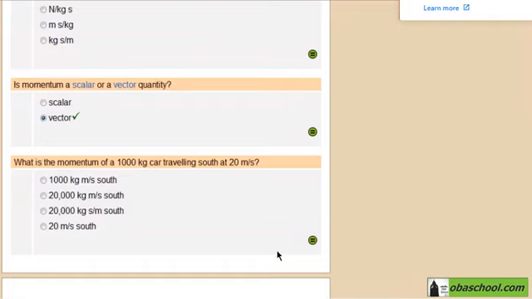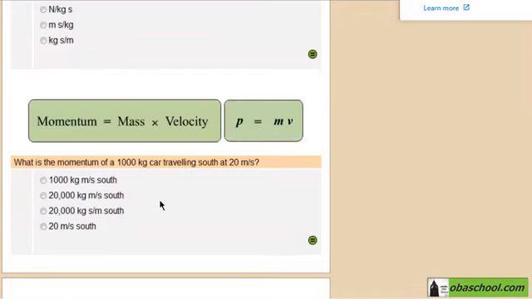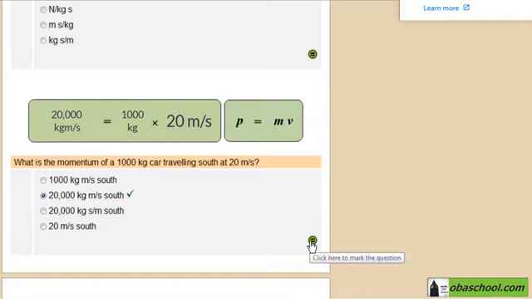What is the momentum of a 1000 kilogram car traveling south at 20 meters per second? So, substituting the values in the equation, the mass is 1000 kilogram and the velocity is 20 meters per second south. So the answer is 1000 times 20 is equal to 20,000 kilogram meter per second in the south direction. Let's check if your answer is correct. And good job.